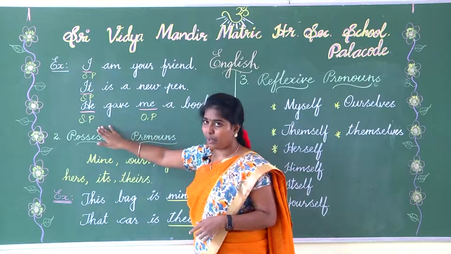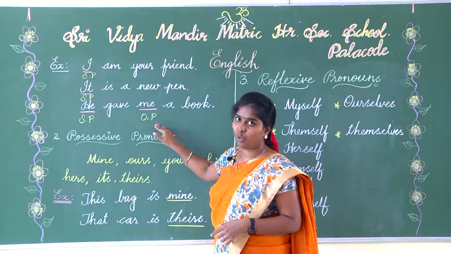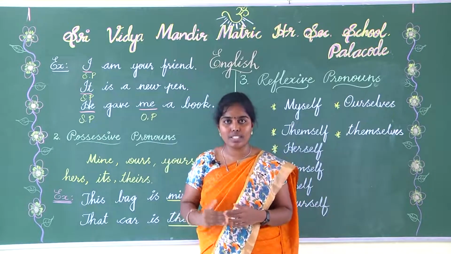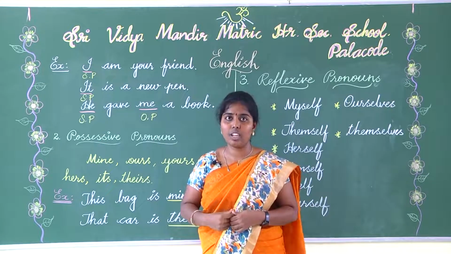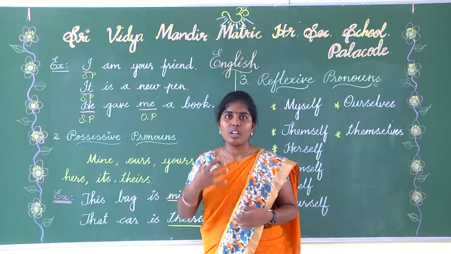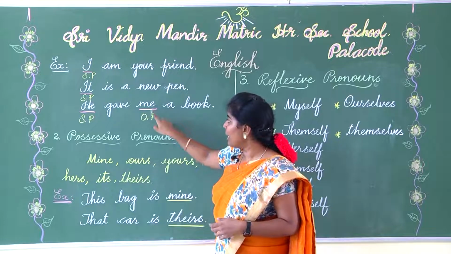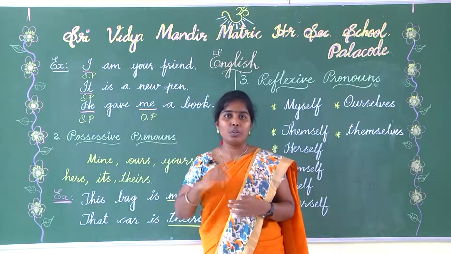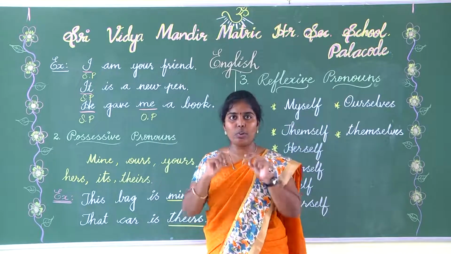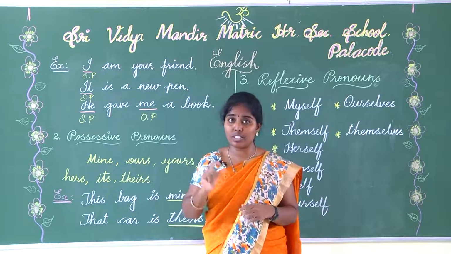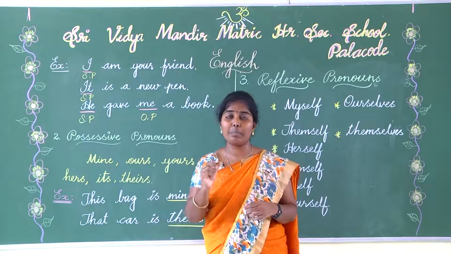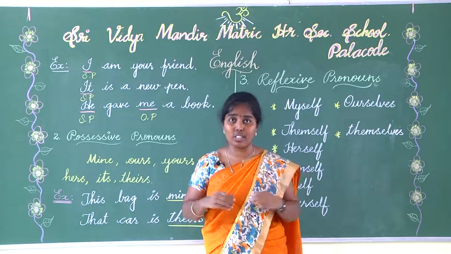He is the subject pronoun and me is the object pronoun. An object pronoun always answers the question to whom. To whom did you give that book? To me. So here me is the object pronoun. To be noted, a subject pronoun always comes at the beginning of the sentence. An object pronoun can be found in the middle and at the end of the sentence.